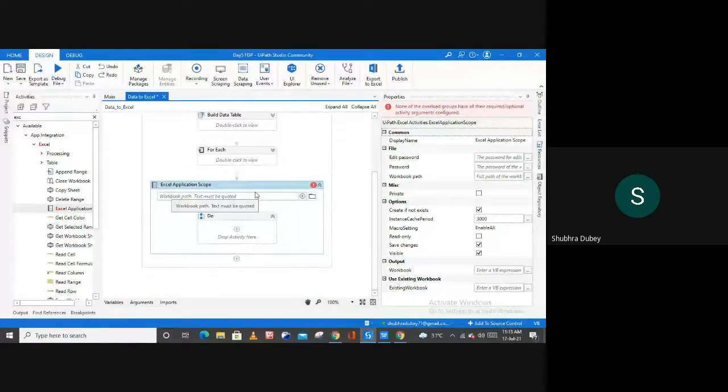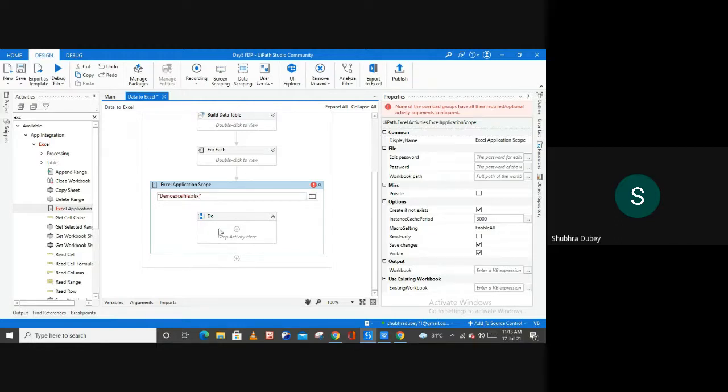So let me just simply create one file here. I can say demo Excel file, and then the extension of this file, which is .xlsx.